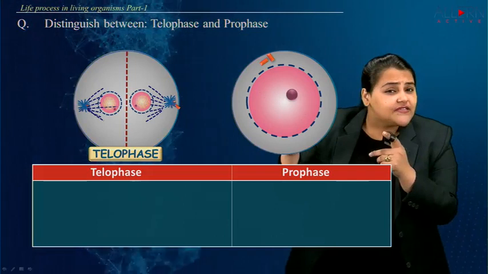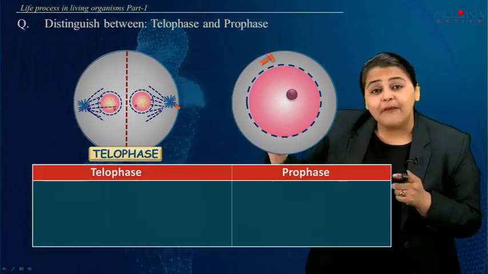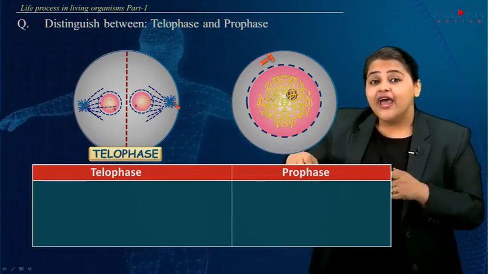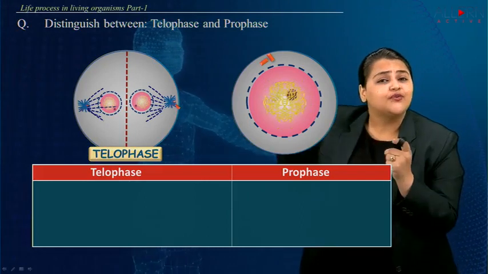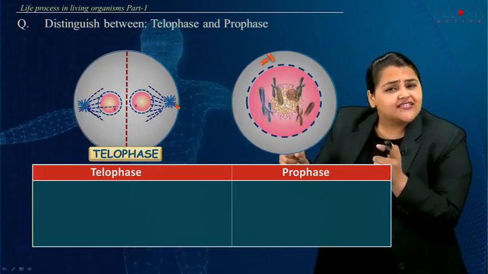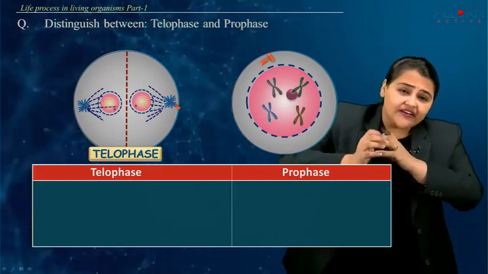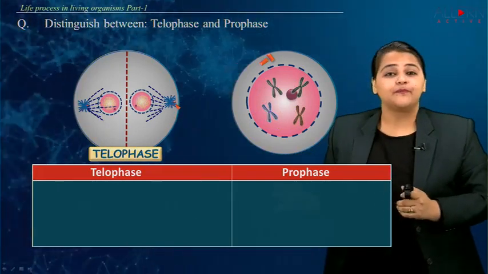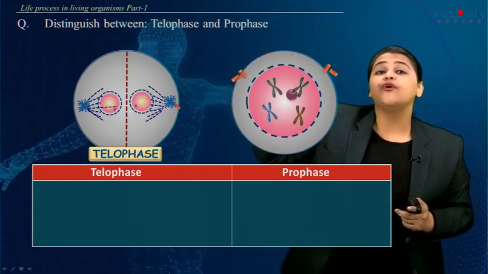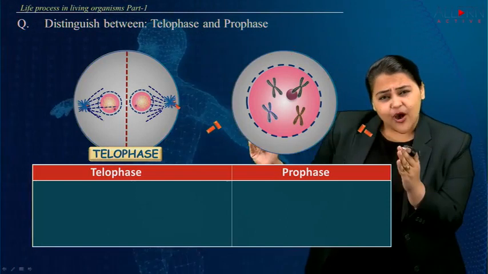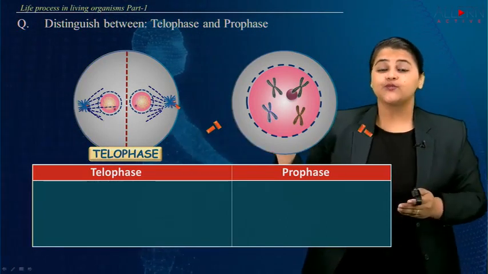But at the same time, when you look at prophase, the nuclear membrane starts to disappear. The chromatin fibers which are present will start to condense, and that's how chromosomes will appear. And these chromosomes will be arranged in a very random manner. Well, that is what prophase is. In prophase, the centrioles will now double, and that's how they'll come to the two opposite poles. Well, that is what prophase is about.